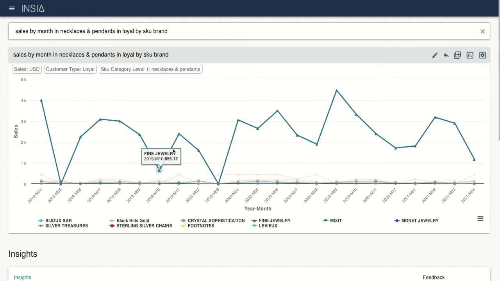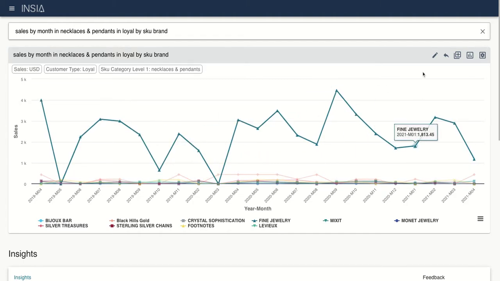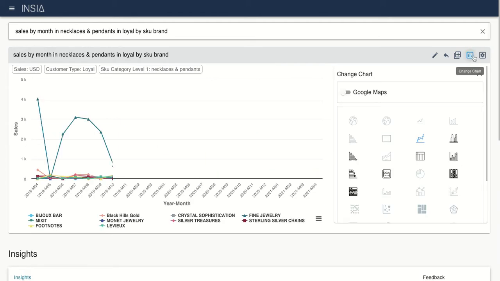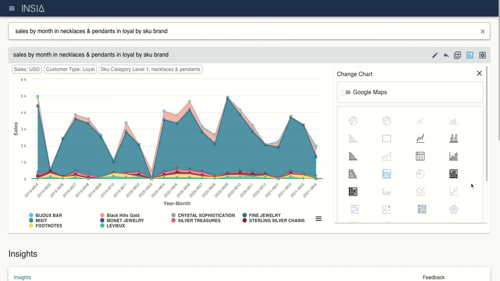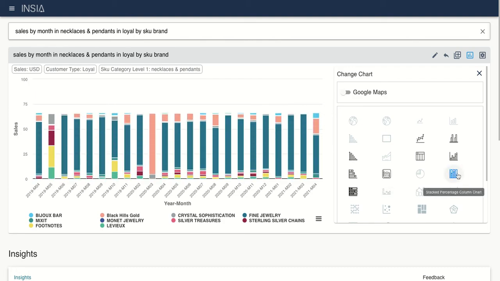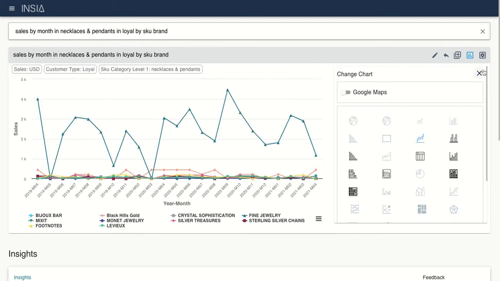While INSEA gives you the best-fit visualization of the data point you are looking for, you are not limited to that. You can always change the chart and see the data the way you would want to see it. You can revert back to this.